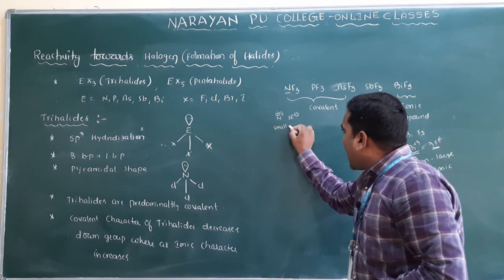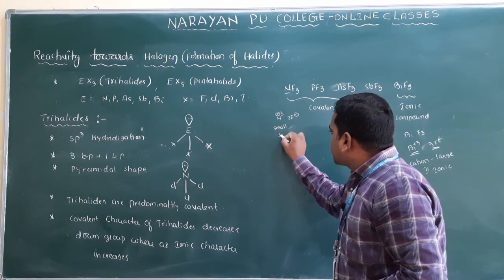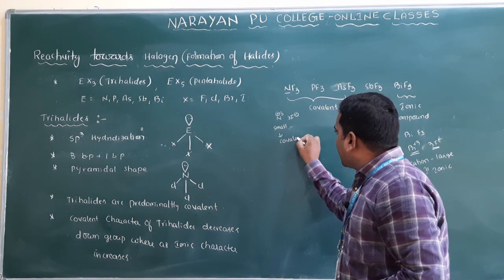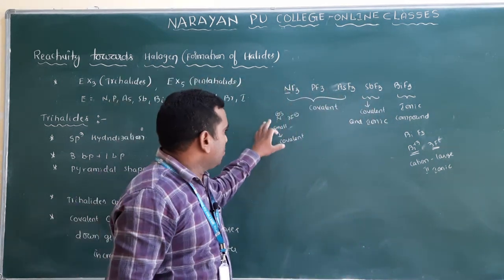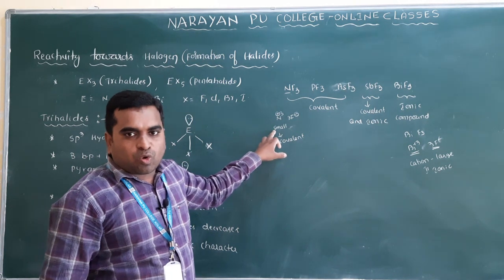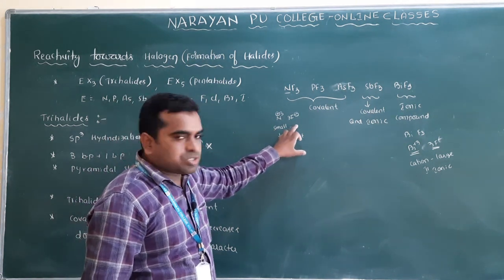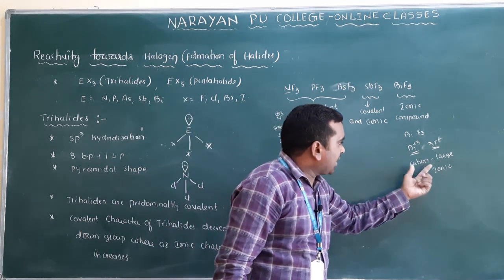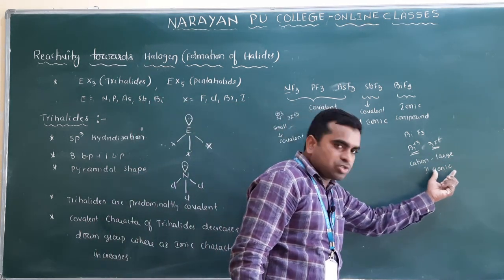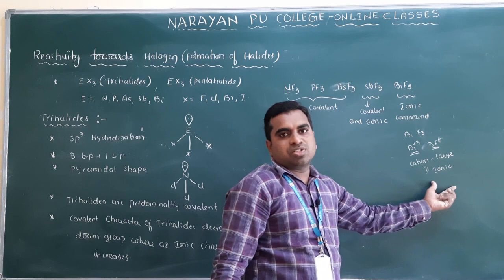But here the cation, nitrogen, is small, and a small cation means a covalent compound. I already mentioned Fajan's rule: for covalent character, the cation should be small, the anion should be large, and the charge should be high. For ionic character, the cation should be large, the anion should be small, and the charge should be less.